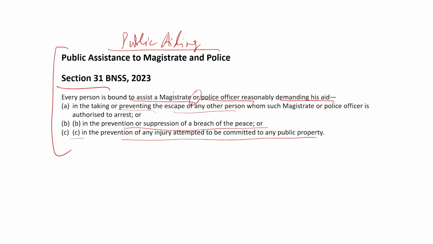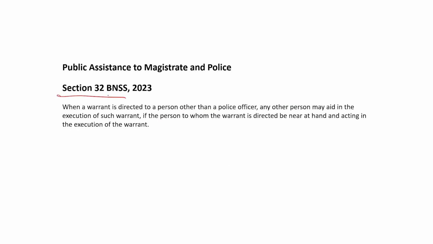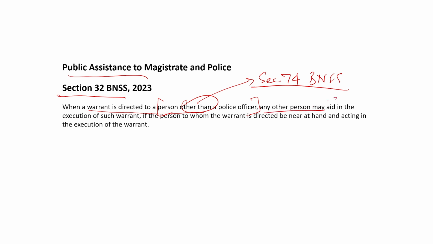So, if the police officer or magistrate ask the public to cooperate, they must not only cooperate, but must aid such magistrate or police officer. Section 32, again public assistance, when a warrant is to be directed to a person other than a police officer. So, that is also a possibility if we look at Section 74 BNSS, a warrant of arrest may be issued to a person other than a police officer. So, if there is such person, any other person may aid in the execution of such warrant.